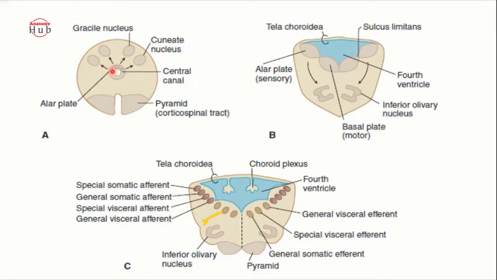Okay, and from this central canal, you'll find the alar plate, and here is the basal plate, right? This basal plate forms your pyramid over here, and this alar plate is divided into pieces as the nucleus gracilis and nucleus cuneatus in the closed part.